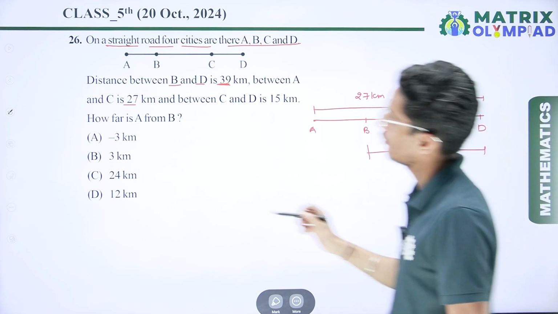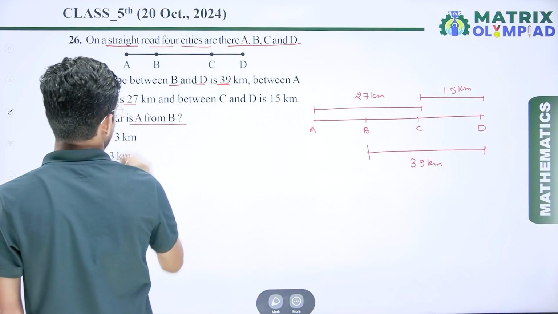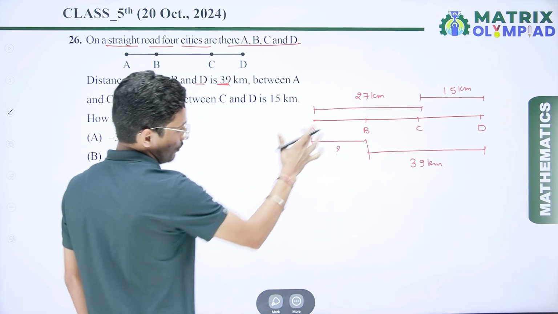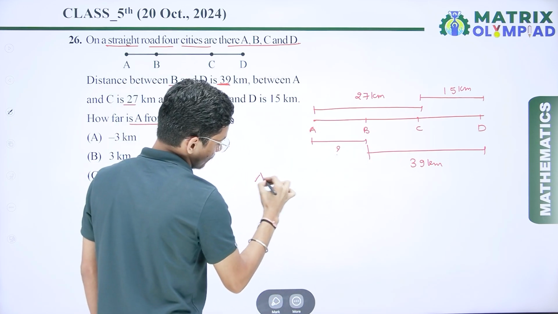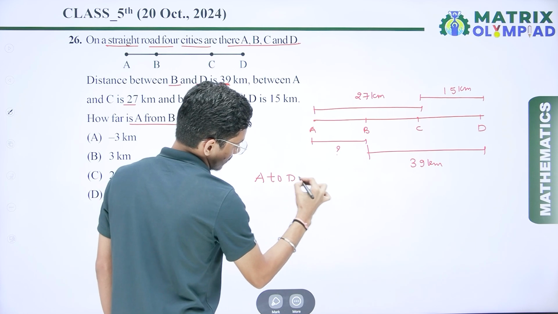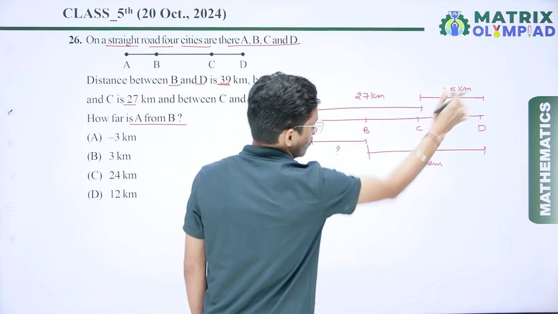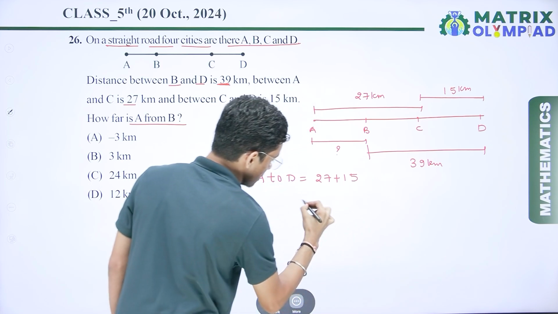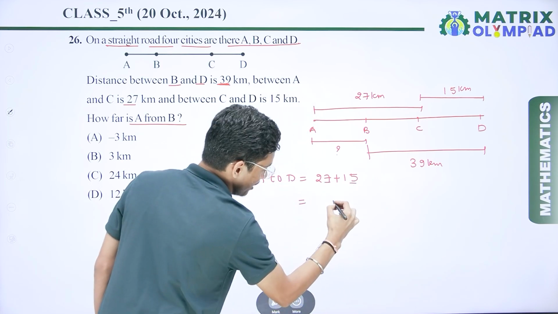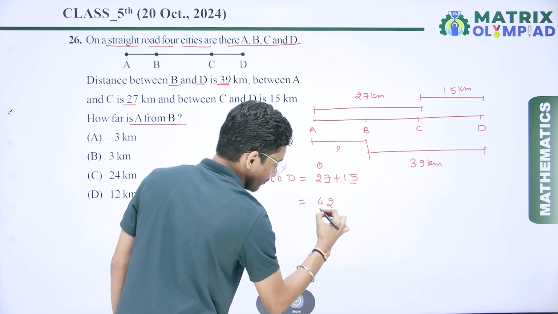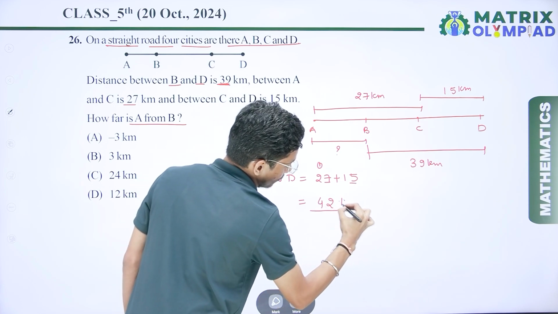Now we have to find the distance from A to B. So if I talk about the total distance from A to D, that is 27 plus 15. If I add this, 7 plus 5 is 12, carry 1, 2 and 1 is 3, 3 and 1 is 4. So here we get 42 kilometers.